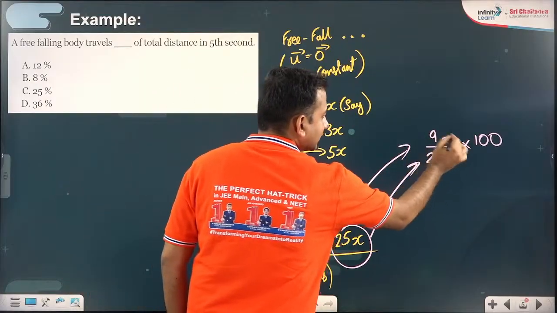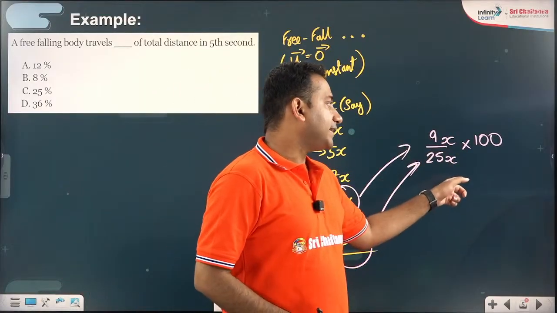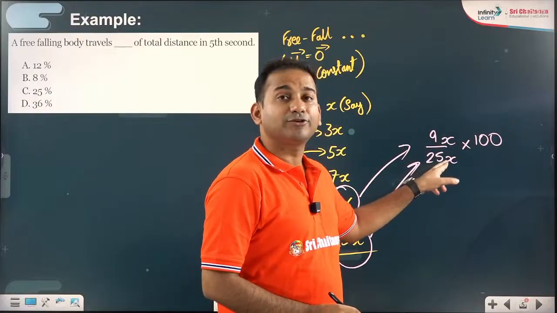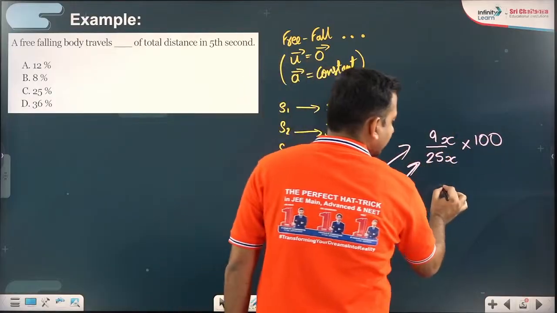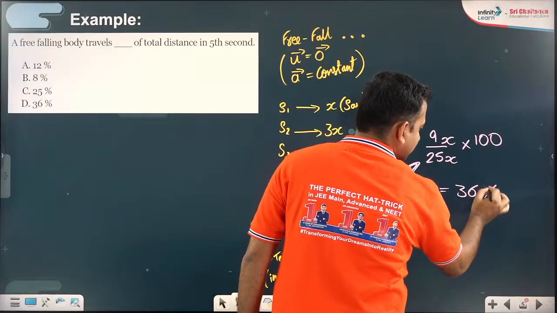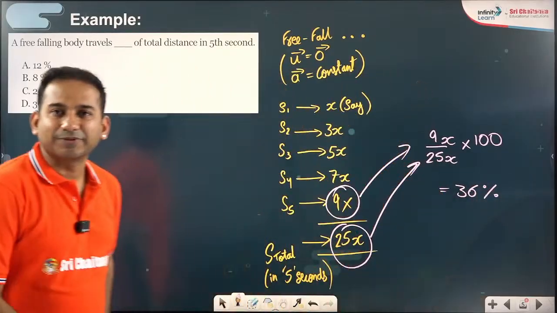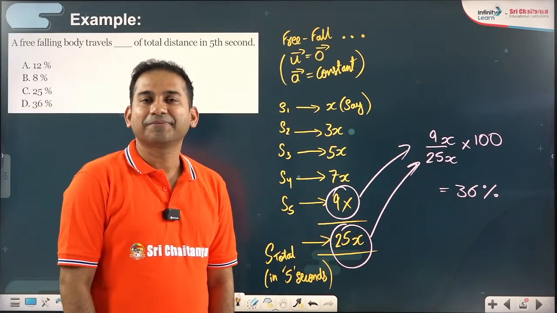Okay. So what you can see here, x and x will be cancelled. 100 will be cancelled by 25, 4 times. 9 into 4 is 36%. 36%. Is that clear? All right.